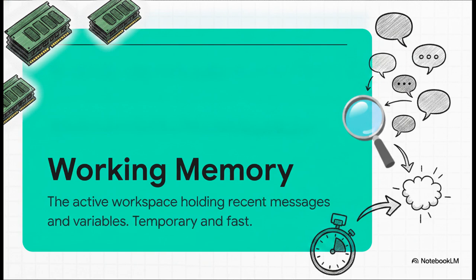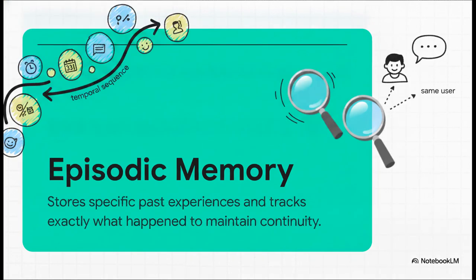Because the self-attention mechanism requires massive compute power, this space is incredibly fast but strictly temporary. It holds your current conversation, recent tool outputs, and whatever variables are needed right this second. But the catch? Once you hit that token limit, bam, it resets. Next up, we have episodic memory. This stores specific past experiences.